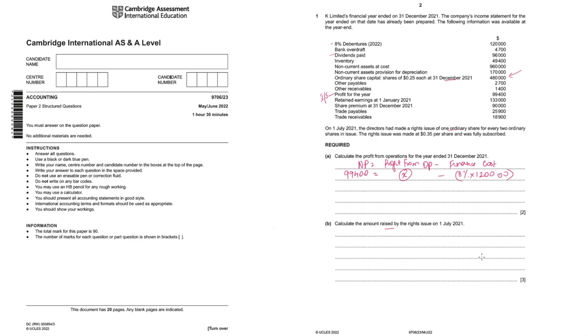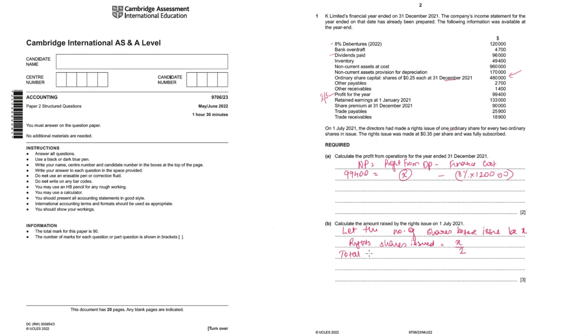So what we can do is let the number of shares before rights issue be X. This is a way of doing it. There are other ways of doing it also, so see what way is suitable for you. So rights shares issued will be 1/2 of X, or I can call it X by 2.